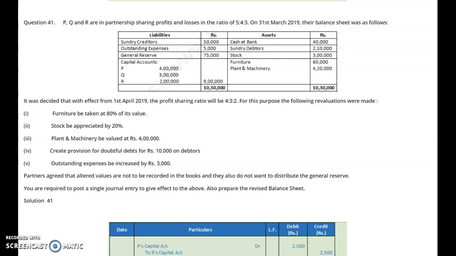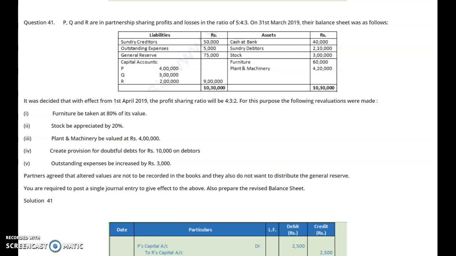For this purpose, we first have to find out the gaining and sacrificing ratio, and then go for the result of the revaluation account, and the general reserve to be credited or debited depending upon the revaluation result. Now, first we will go for the revaluation here.